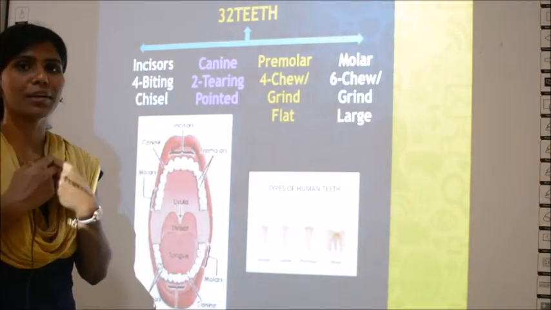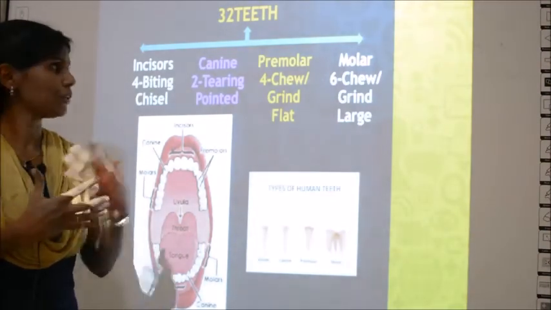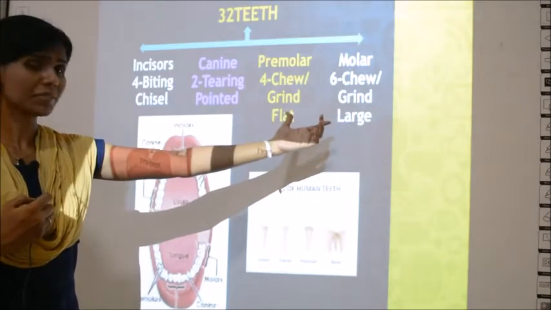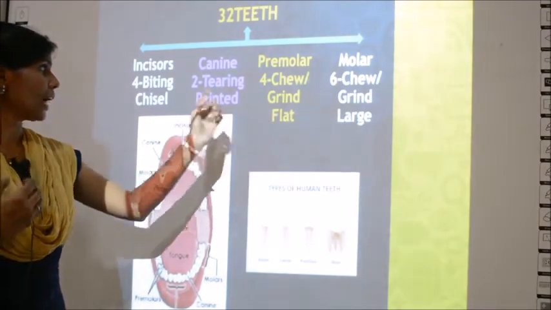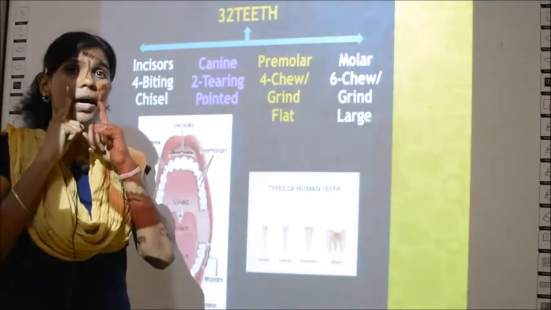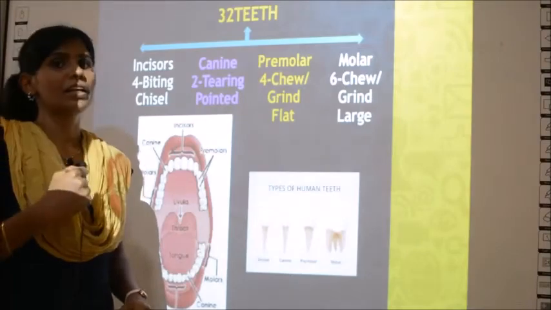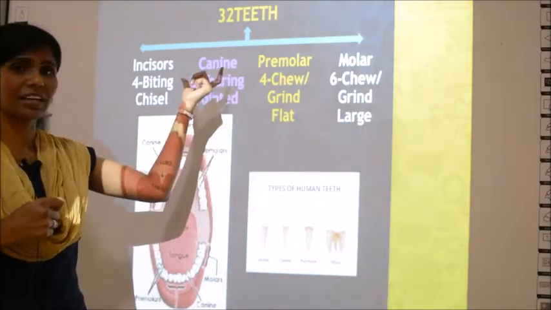You chew the food and you grind the food in your mouth. For that you use premolars and molars. For tearing the food it should be pointed, right? So these two teeth are the most pointed among all the teeth. That's why you eat the chicken with these canine teeth.